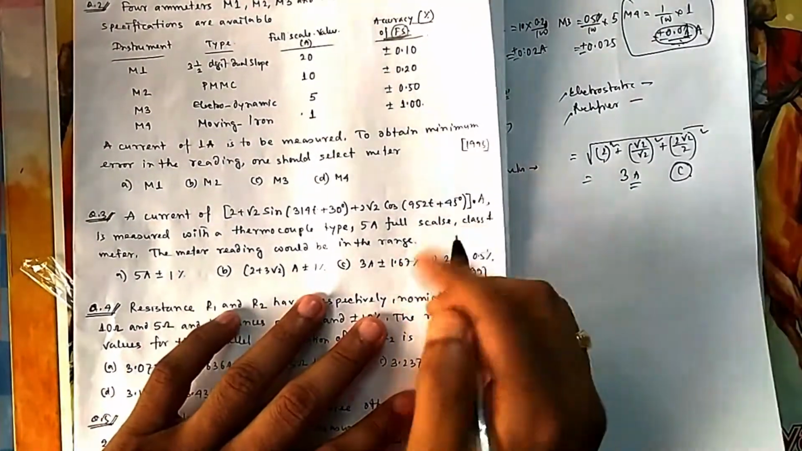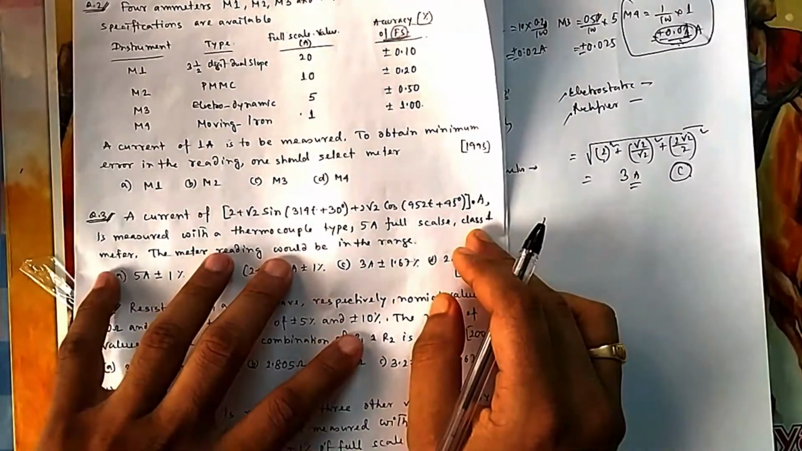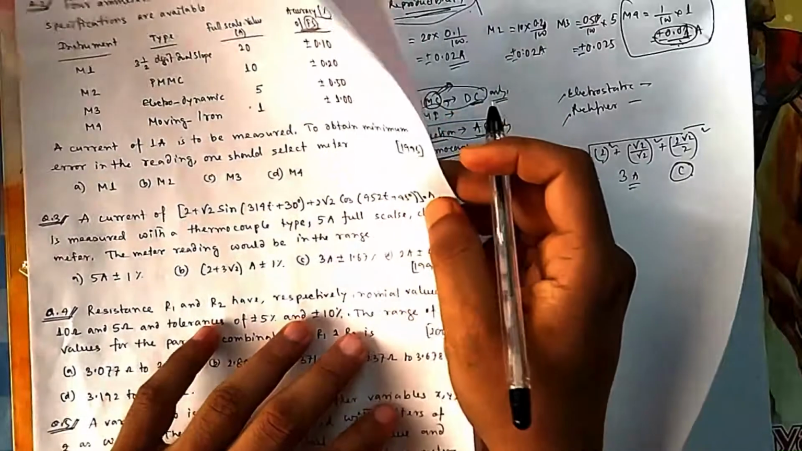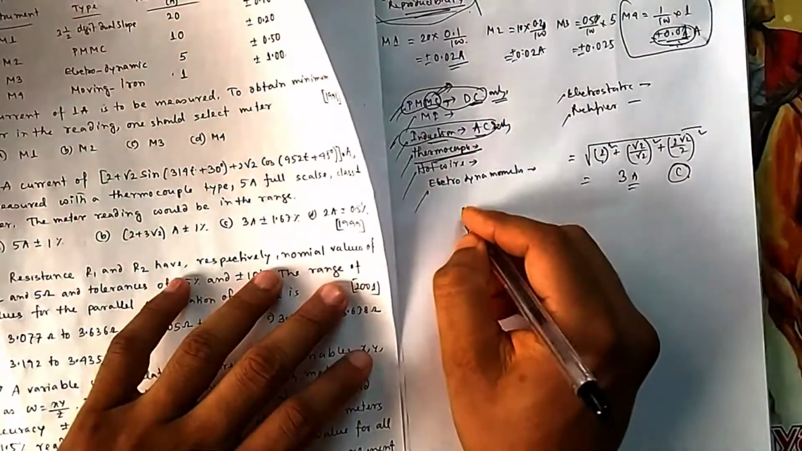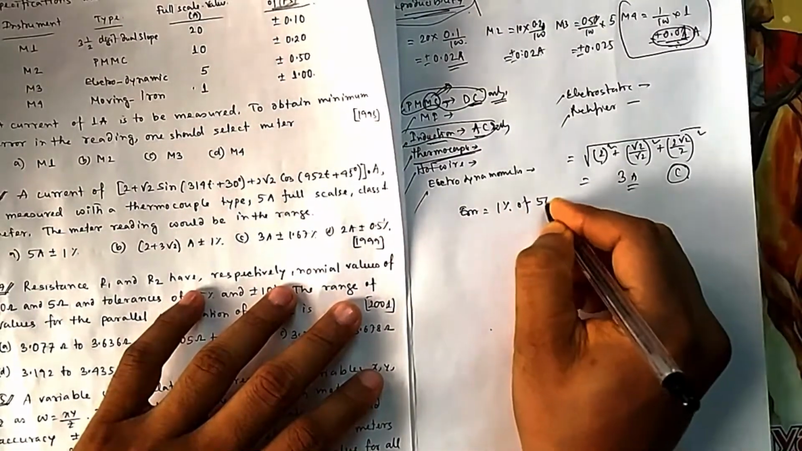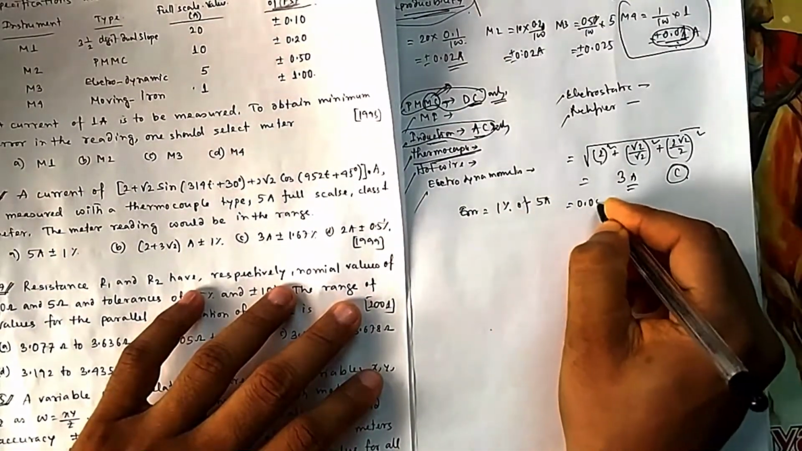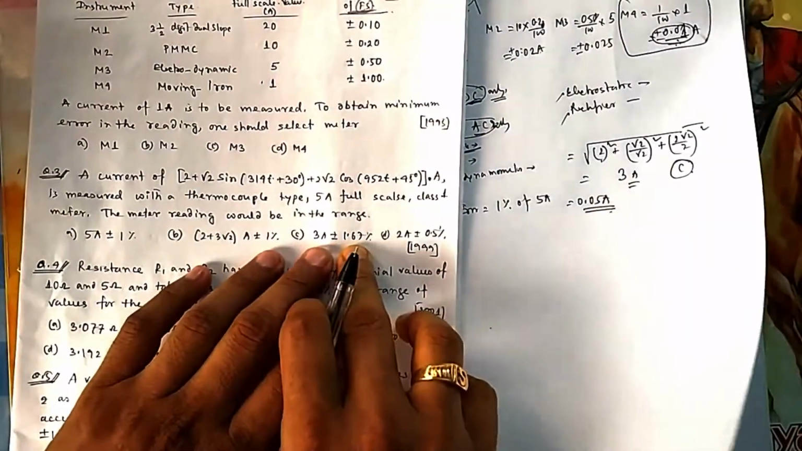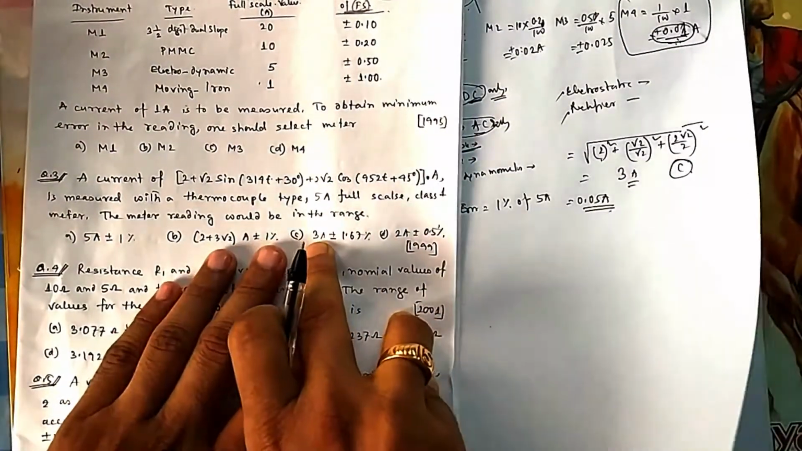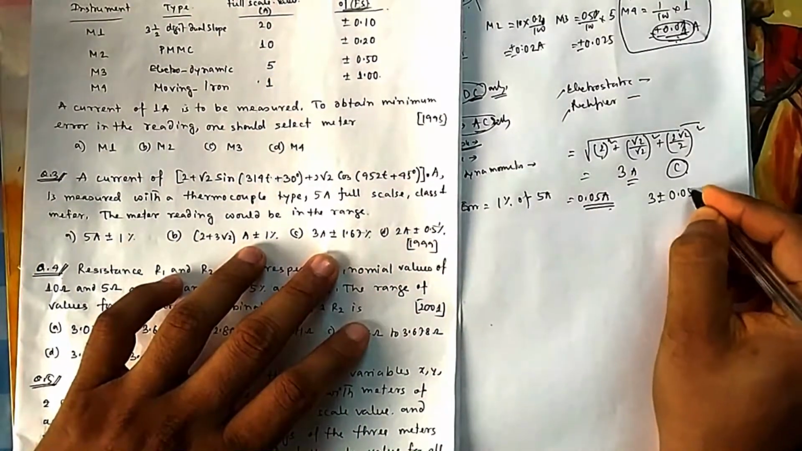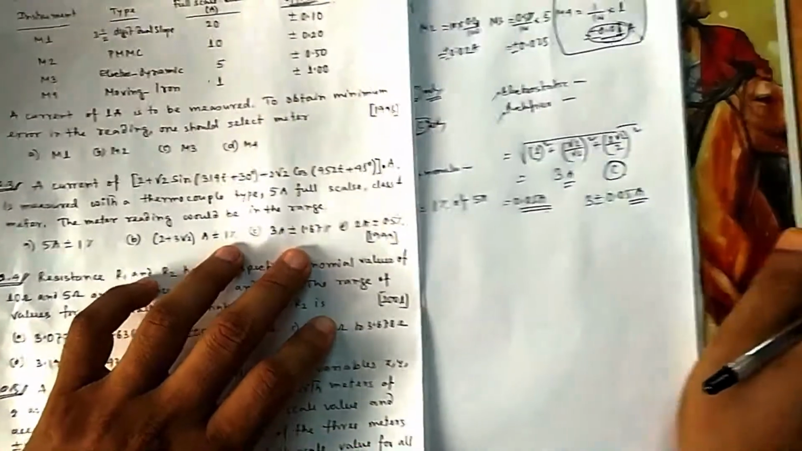But let us also calculate what is the meaning of a class 1 meter. Class 1 meter means the error is 1% of the full scale reading. So the error here is 1% of 5 ampere, that is 0.05 ampere. So if it is written 3 ampere plus minus this much, my current is 3 plus minus 0.05 ampere. This is the reading that I am getting.